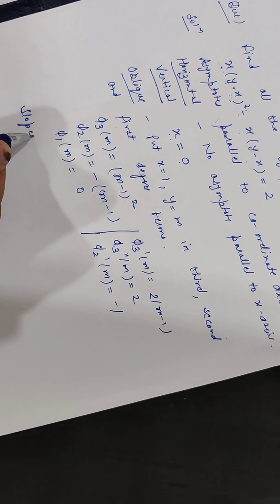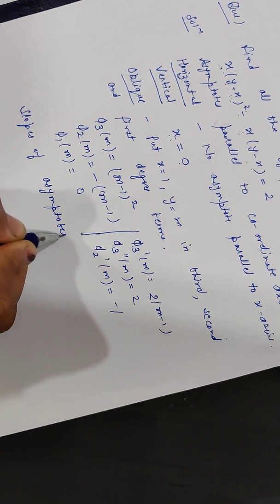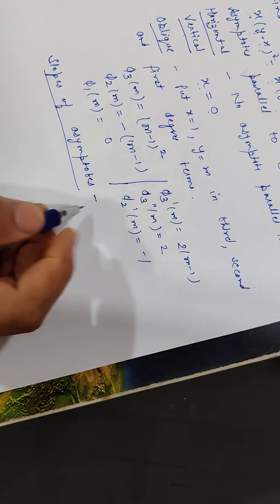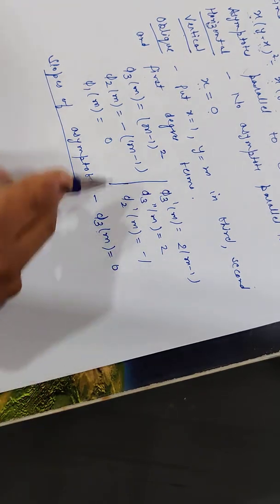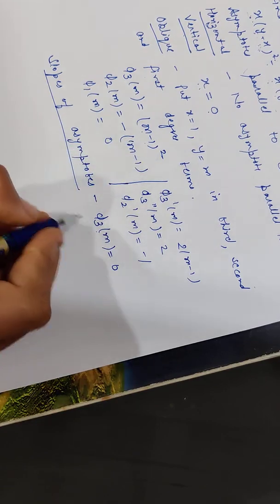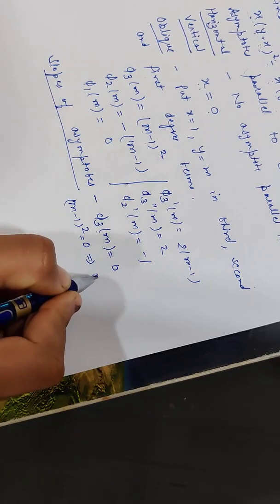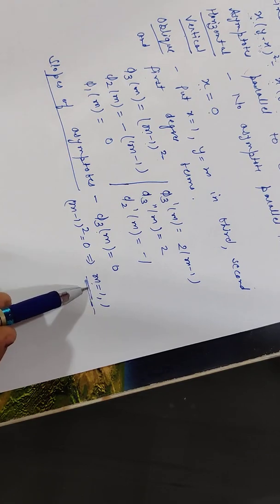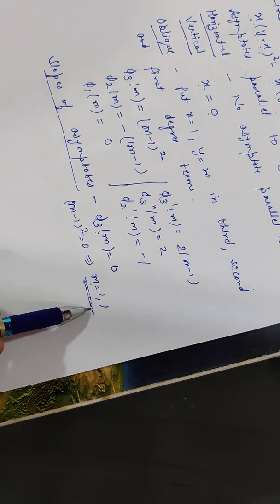Now the value of m means the slope of the asymptotes. We have to first find the slope of the asymptote, that means the values of m. The value of m can be found by the equation phi 3 of m equal to 0. We have phi 3 of m equal to (m minus 1) whole square. So put (m minus 1) whole square equal to 0, which means m equal to 1 and 1. So we have repeated roots. This is the case of repeated roots. We have two values of m and both values are the same.